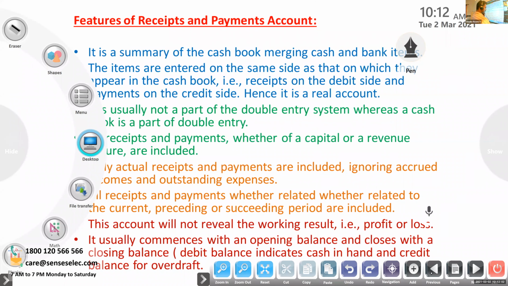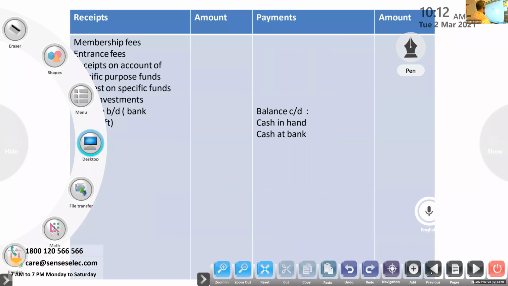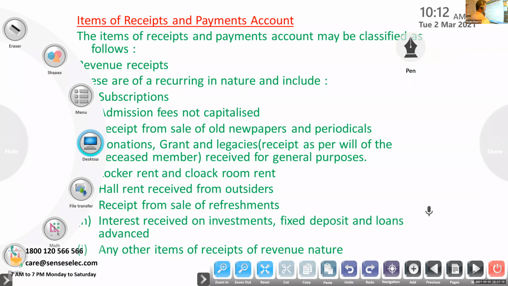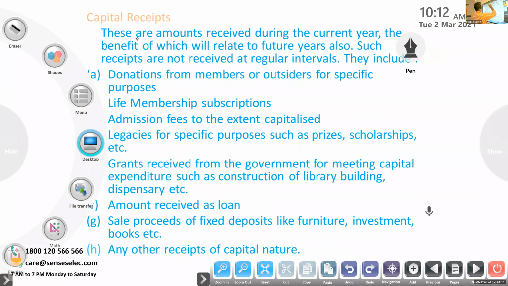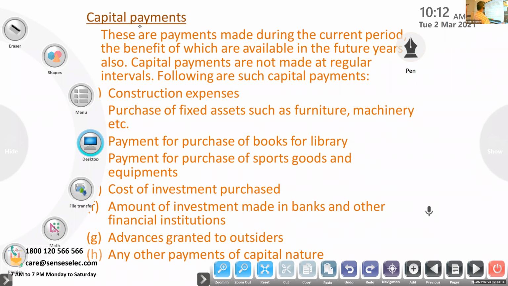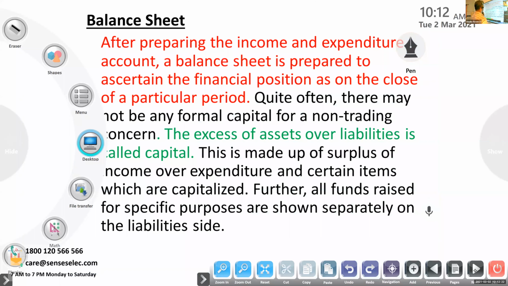It is prepared by the not-for-profit organization to ascertain the surplus or deficit, same like a profit and loss account. Here we record only the revenue items. Next point is balance sheet.